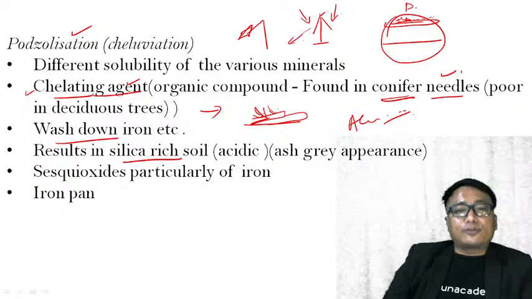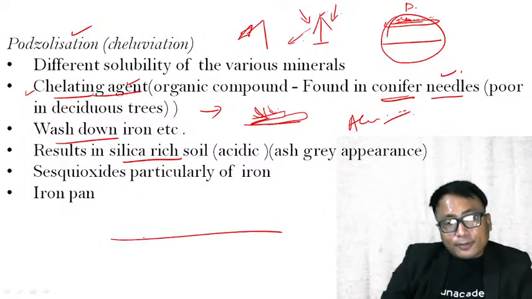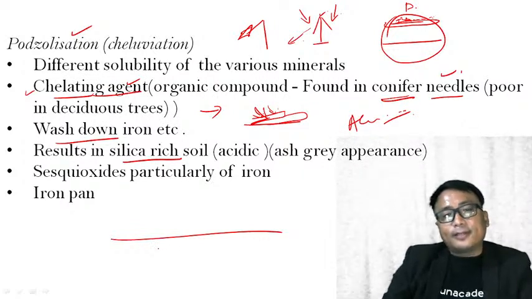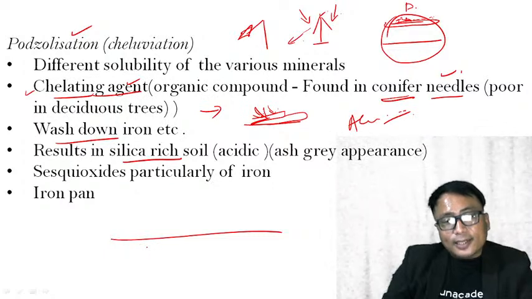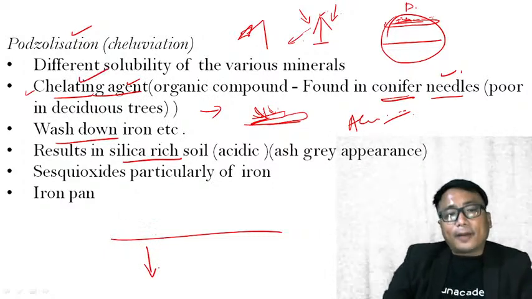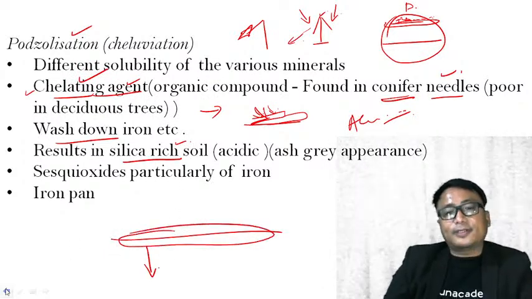Okay, silica rich soil. You see here, I have a surface here. Now, because of this chelating agent, iron and all the minerals in the soil are leached down, leaving behind the silica on the surface.